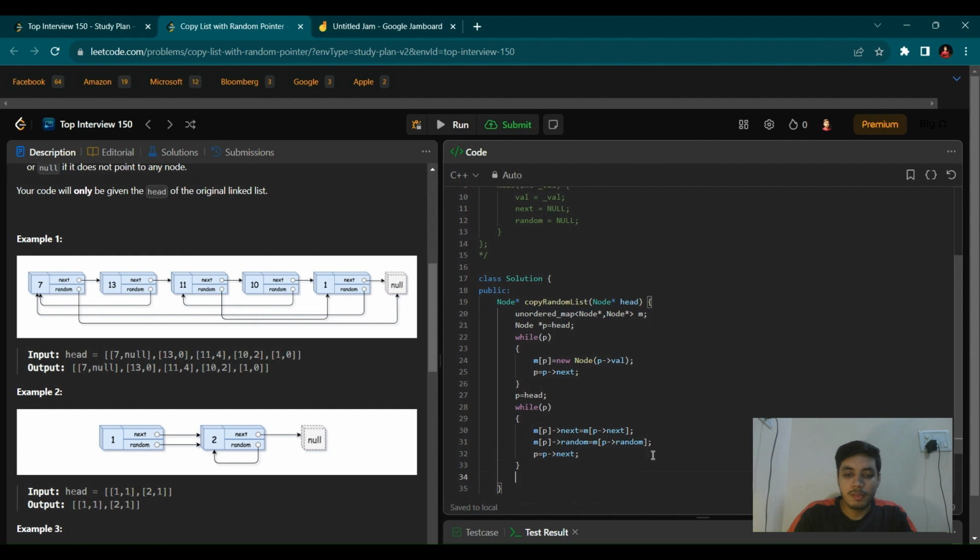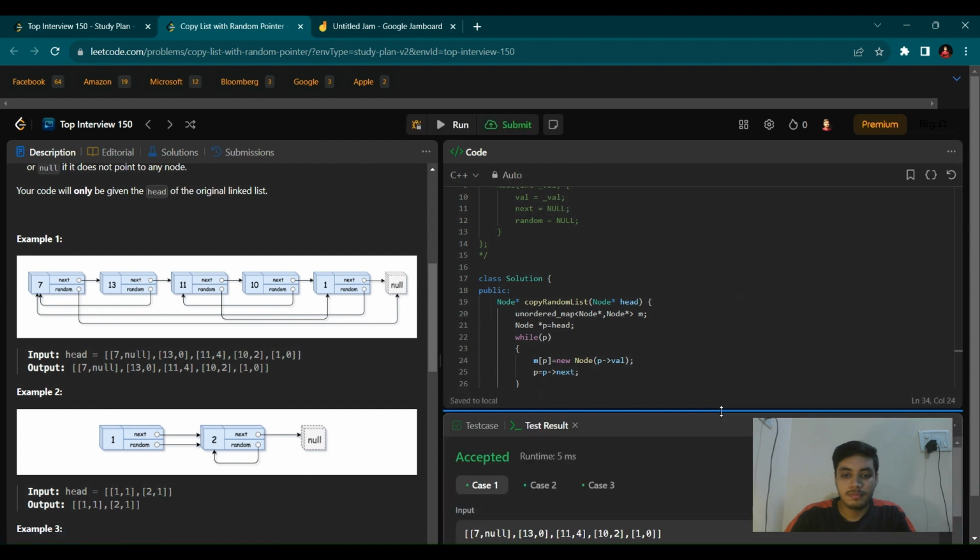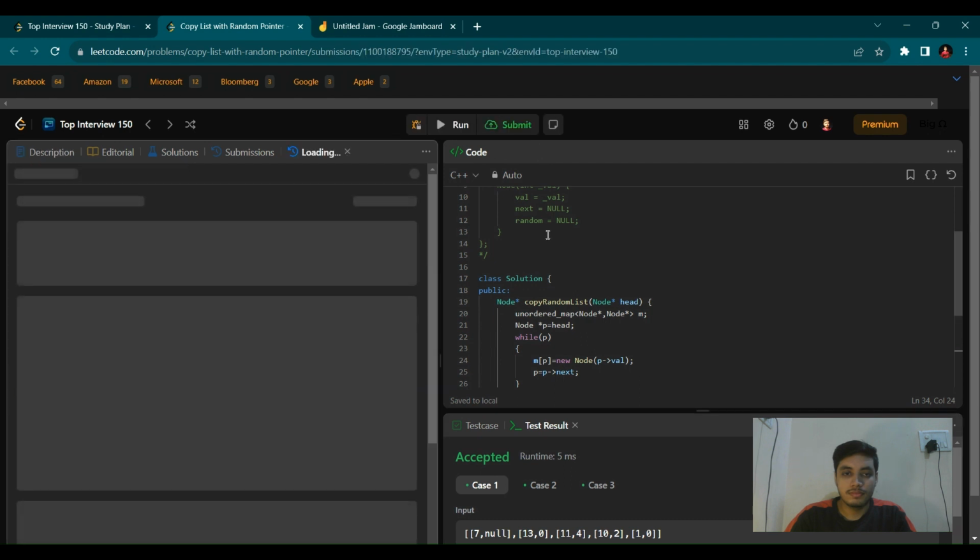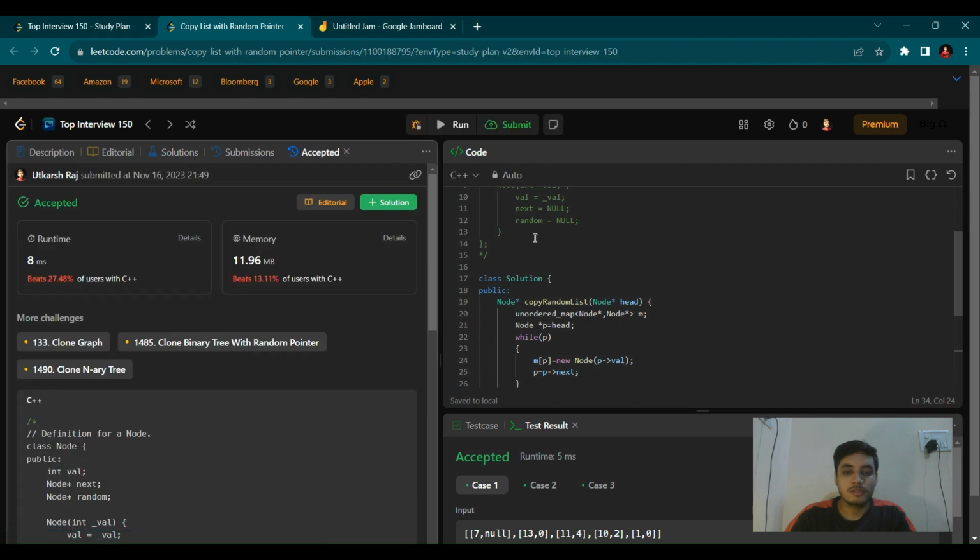After this, we have completed both our loops. We have to simply return the head of our newly created linked list, which is the value for our first key. That means M[head]. Now let's try to run this code. So this is accepted. Now let's submit this code. So this is successfully submitted.